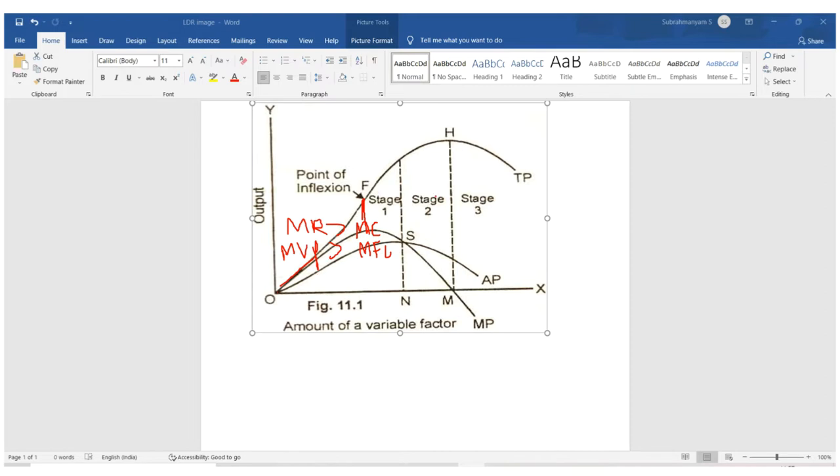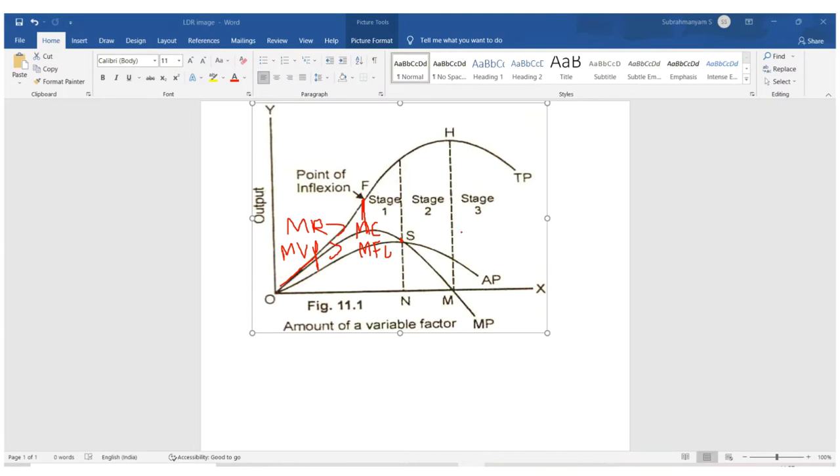I will explain stage 2. It starts from where MPP is equal to APP, that is where APP is the maximum and EP equals 1. In the region of the second stage, EP is less than 1. This is the maximum APP.